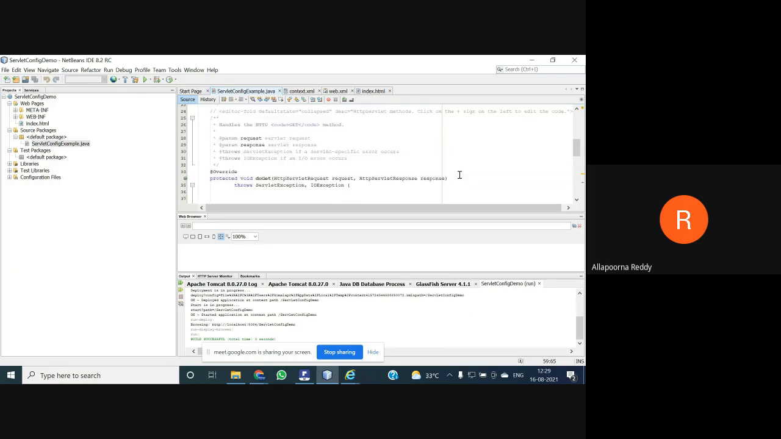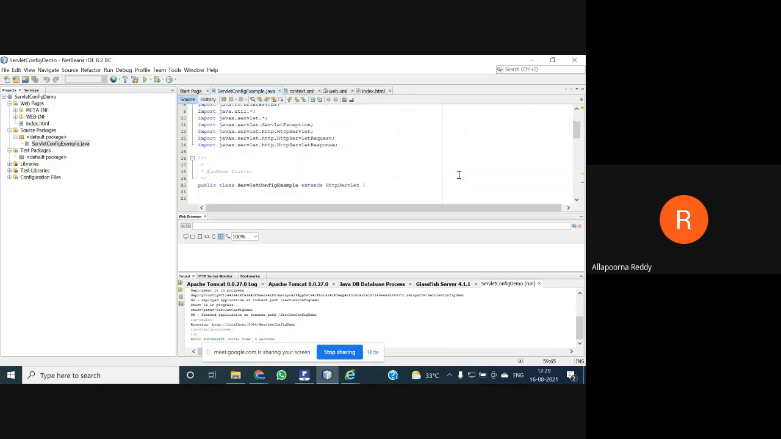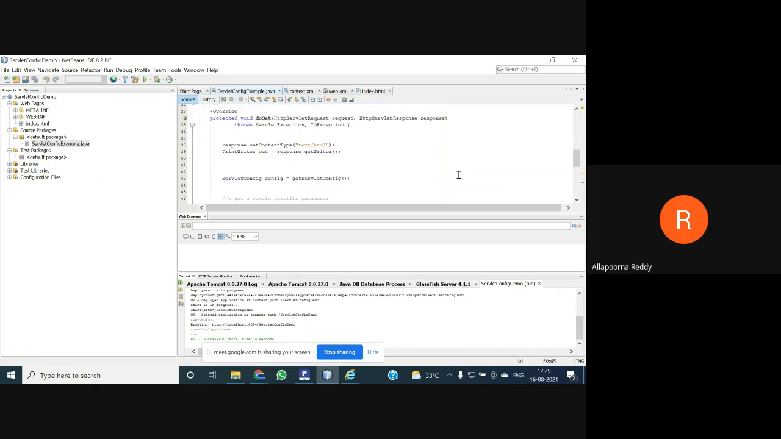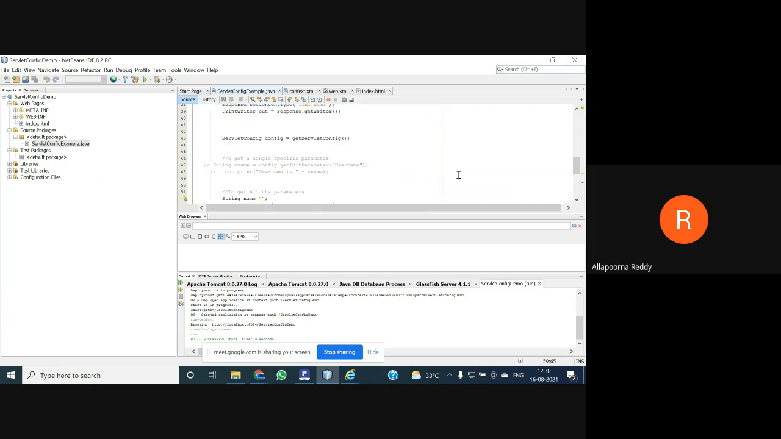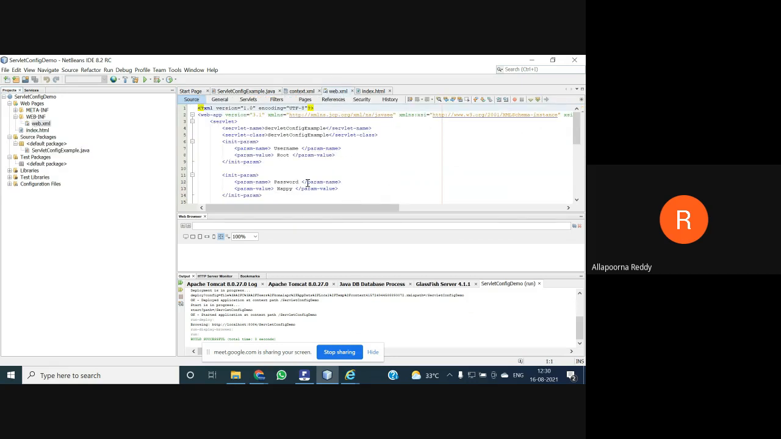So my username and password is by default allotted as root, and the password is happy. All these things we are going to get with your JDBC driver once you have made a connection. So we are going to get configuration information, and that configuration information can sometimes be stored in your web.xml.